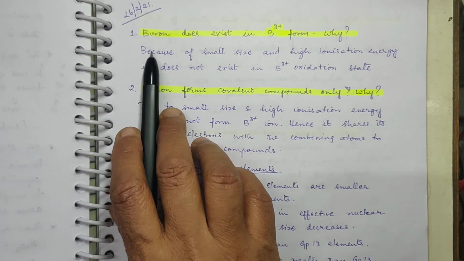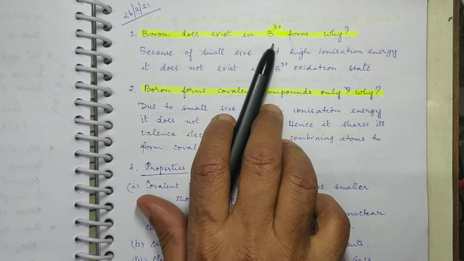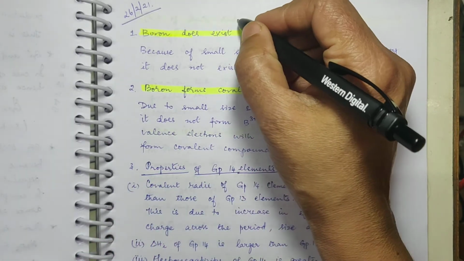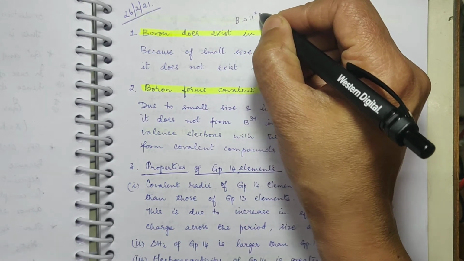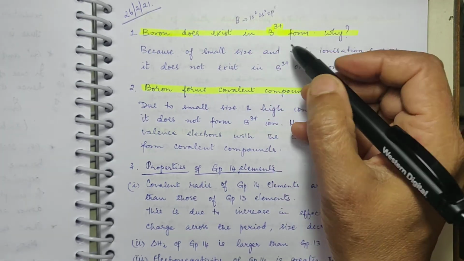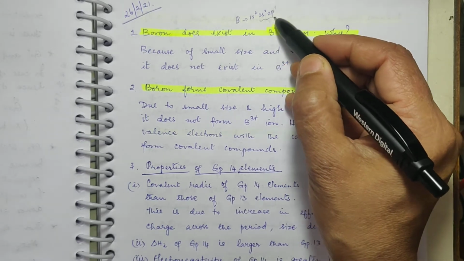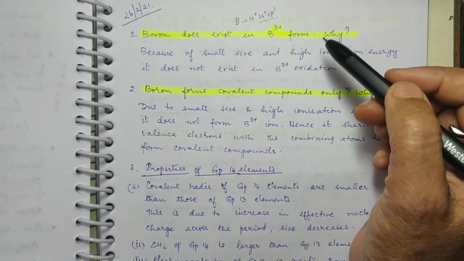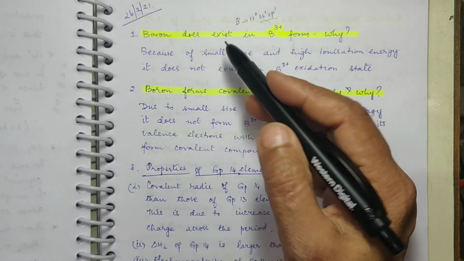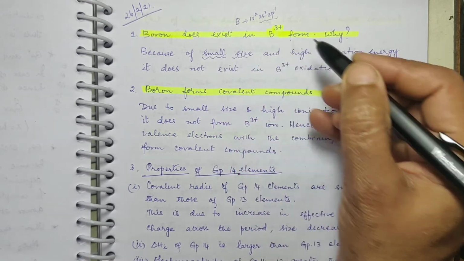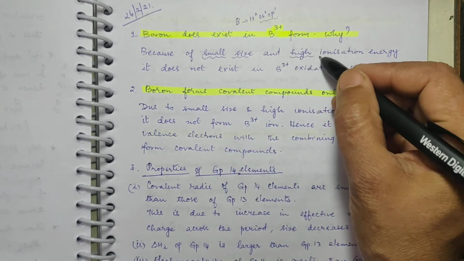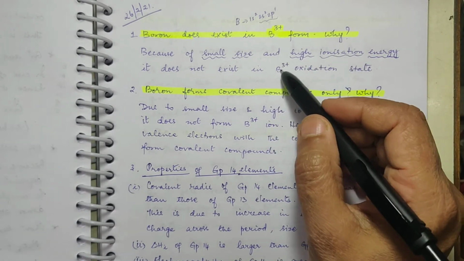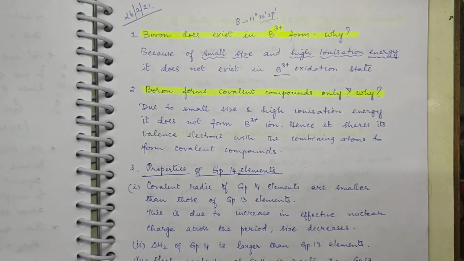Now the first question: boron does not exist in B3+ form. Why? Boron has a configuration of 1s2, 2s2, 2p1. So if it has to show B3+, all the 3 electrons have to be lost. To remove an electron, a large amount of energy has to be supplied, and since boron has a very small size, it requires very high ionization energy to remove all the 3 electrons. That is why it does not exist in the B3+ oxidation state.